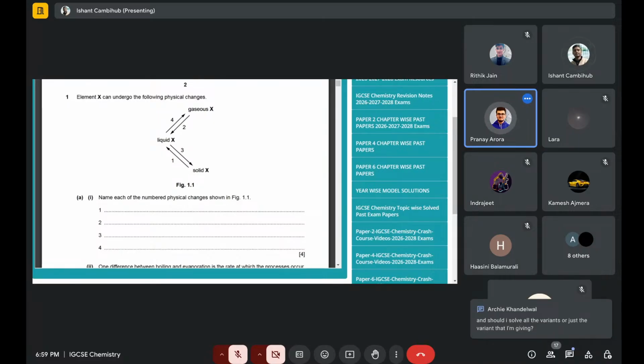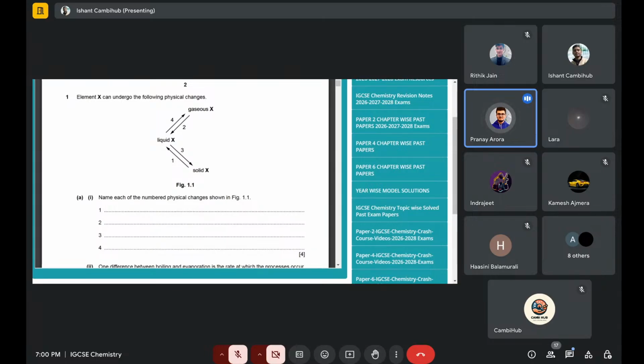The book will always have either easy terms or difficult terms. You should solve all the variants. Reason being, let's say papers from 2021 to 2024, I would say practice all the variants of them, because even if the variant is different, the syllabus is same, the paper is same, and the students appearing for the paper have the same amount of knowledge. They are using the same textbook for learning.